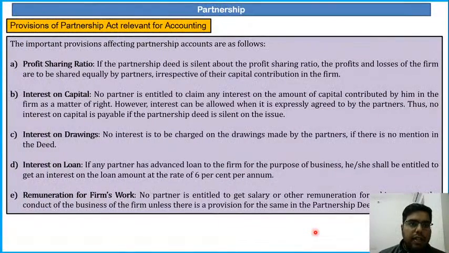Difference in point B and D. One is capital and one is loan. Loan and capital are different topics.